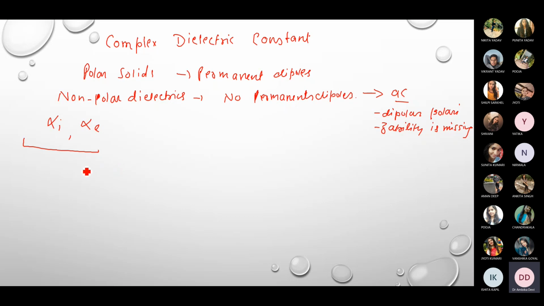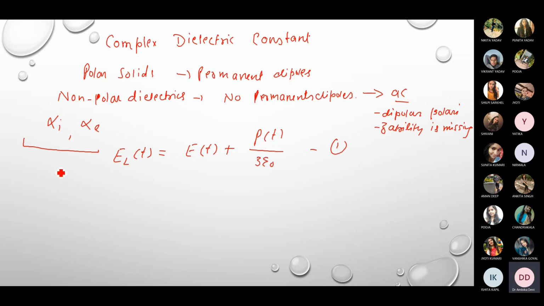Okay, so we know that the local field inside the dielectric materials is given by the expression. Now because this is under the AC field, which is time dependent, I am writing it with t, so that we can show that E_L, the local electric field, is time dependent, right? So E_L(t) is equal to E(t), where E(t) is the applied field, plus P(t) divided by 3 epsilon naught. This is the local field, or the Lorentz field, and we have derived the expression for this in our previous lectures. Let us say this is equation number 1.